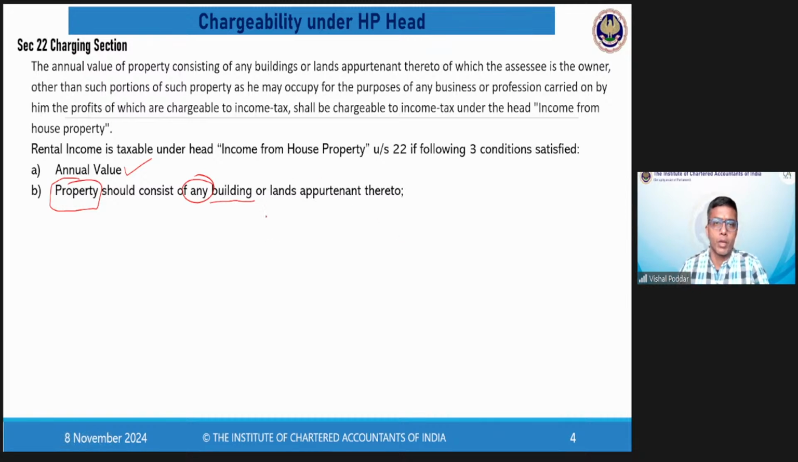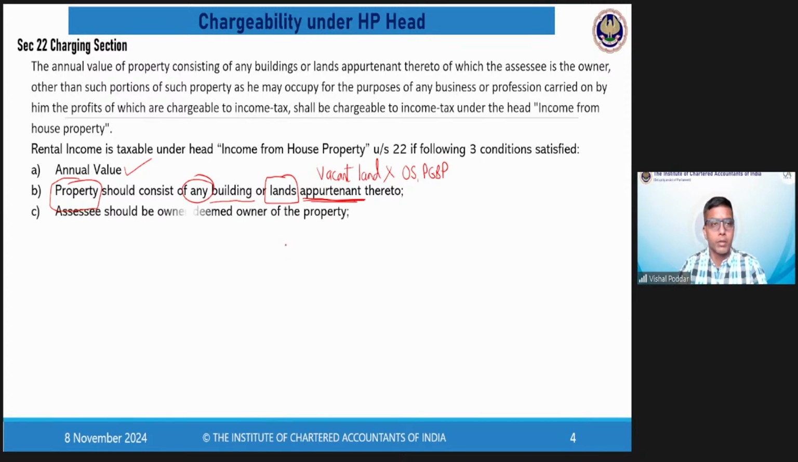Now, any building is covered over here with some exceptions, and only that land which is part of the building is covered. So what is not covered is vacant land. So if you have given vacant land which is not attached to any building, then that rent is not covered over here. It may be covered under other sources. It may be covered under the business side, depending upon the nature of holding that particular land.